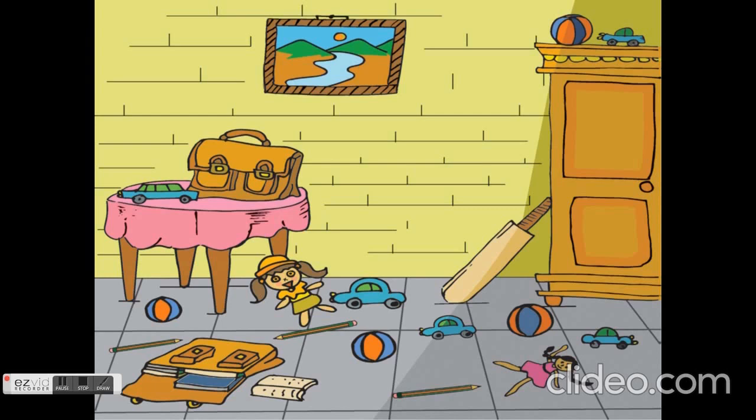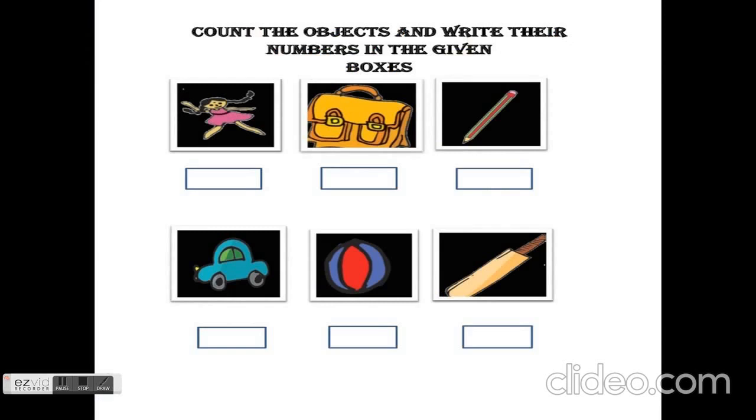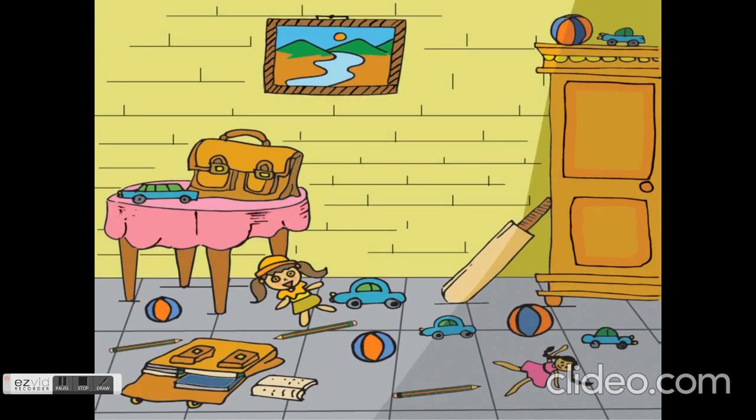Now children, if you see the cars, 5 cars are there, but one car is different from the other cars. So we have to count 4 cars only. And we have to count the balls, 1, 2, 3, 4 like that. So let's see. Count the objects and write the numbers in the given boxes. Here, first, which picture is given? A doll. Now we'll go to the question and find out.